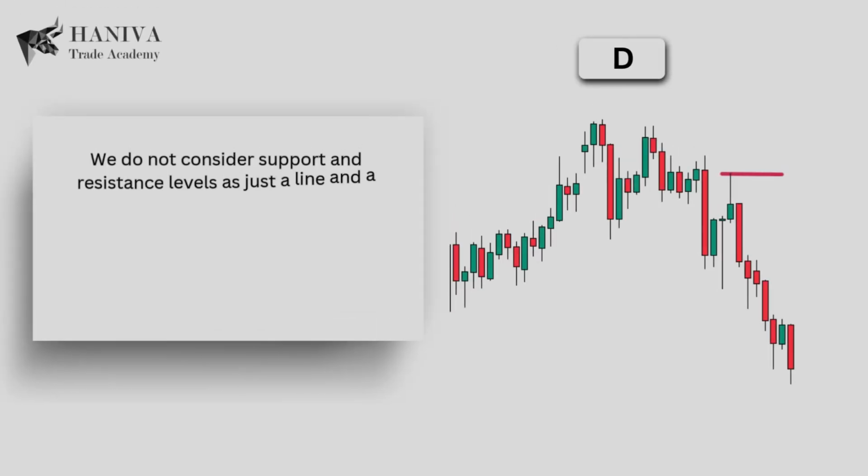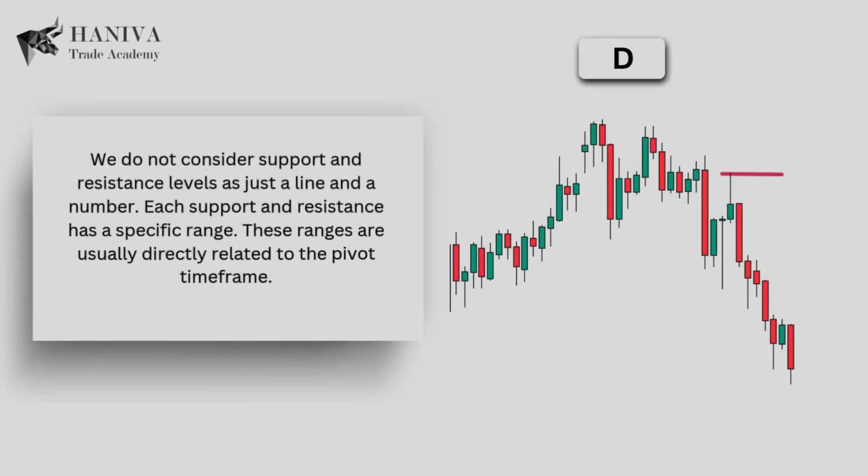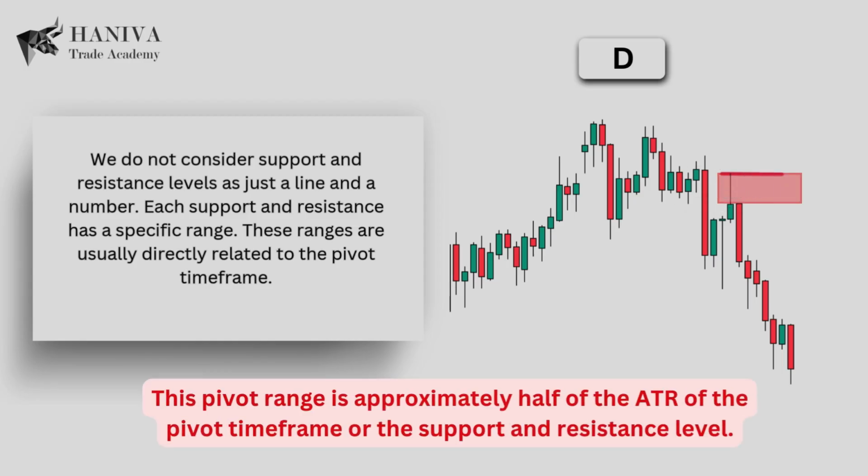Defining the range of support and resistance levels. We do not consider support and resistance levels as just a line and a number. Each support and resistance has a specific range. These ranges are usually directly related to the pivot time frame. To determine the range of support and resistance, we identify the furthest pivot level that is formed and define the range as the open or close of the candles within that range. This pivot range is approximately half of the ATR of the pivot timeframe or the support and resistance level.